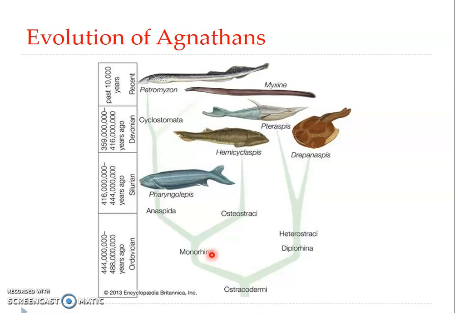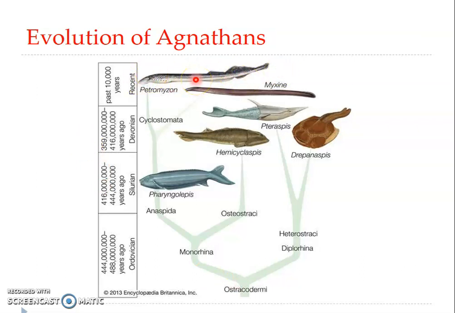And among them, mostly armored fish known as ostracoderms were present. They were the ones to appear first. You can see the ostracoderms, right? Most jawless fishes became extinct later, but the only extant forms include these forms.